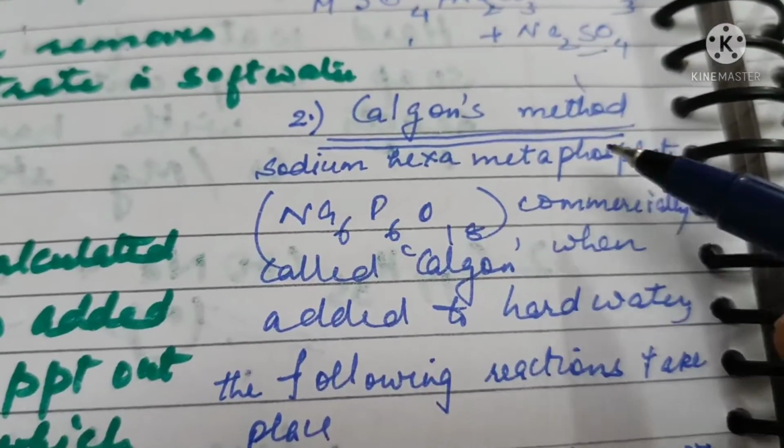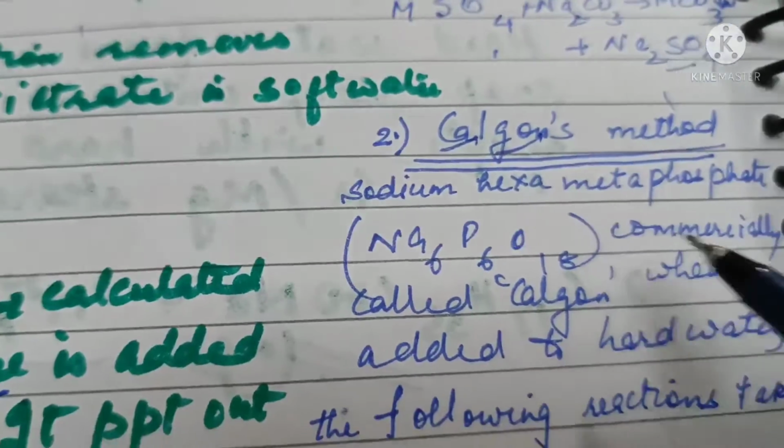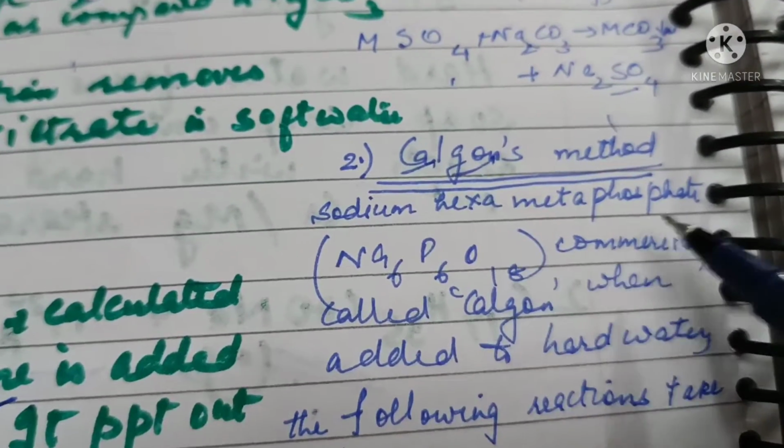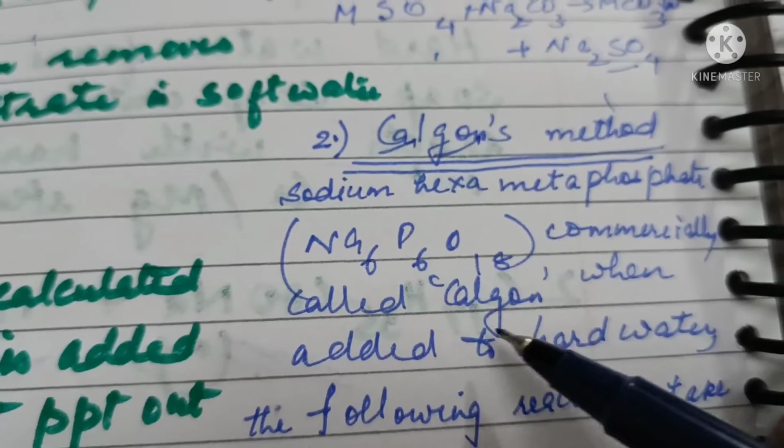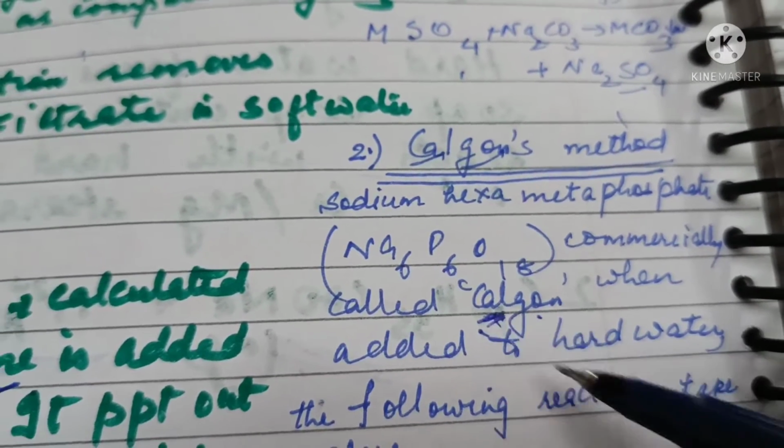The second method is Calgon's method. Cal means calcium, gon. So sodium hexametaphosphate is also called commercially Calgon, meaning responsible for removal of calcium.